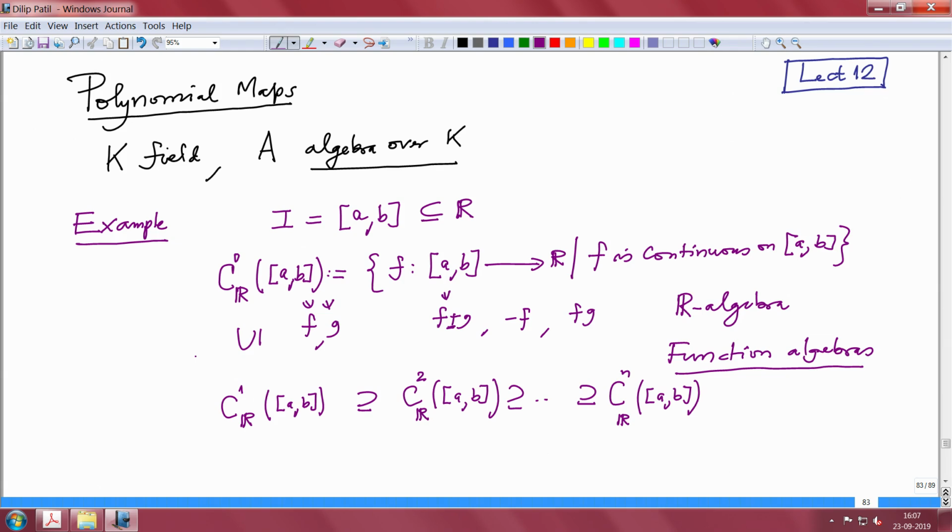Of course, you know that exists and so on. So these inclusions are all proper. And then you ask what about infinitely many times. Infinitely many times differentiable continuous functions are also called C infinity functions. So this is the notation.